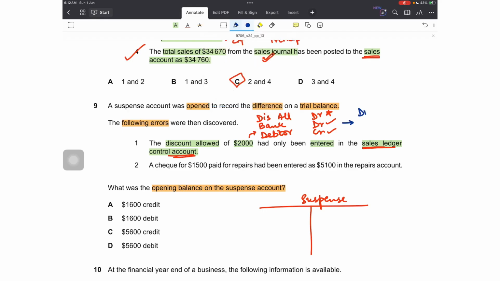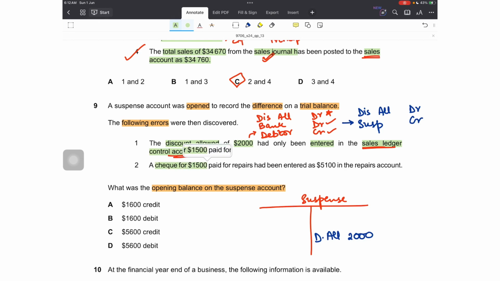Now this should have been done to correct this error. How will I correct the error? I will debit the discount allowed as this should have been done, and I will credit my suspense account to complete the double entry. The suspense account will be credited with discount allowed amounting to 2,000.